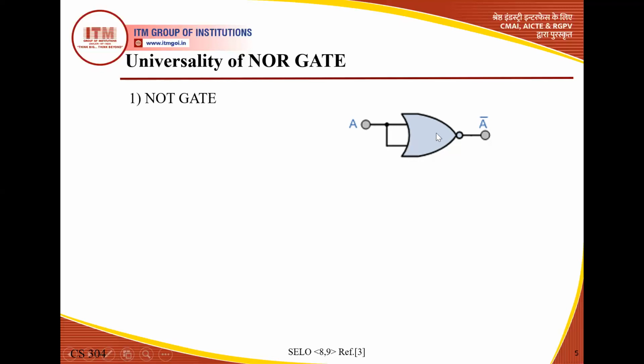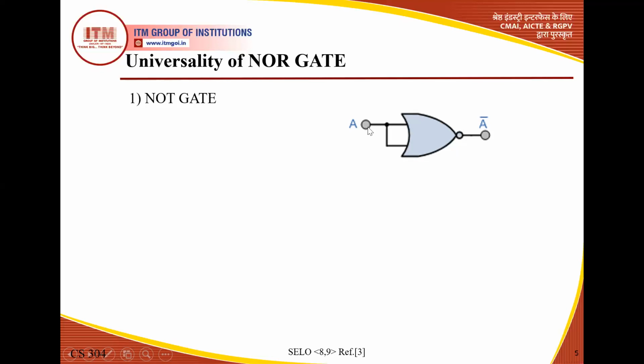Normally, what is the meaning of a NOR gate? It is a combination of OR and NOT. It means when the output of an OR gate is complemented, it behaves as a NOR gate. That's why it is overall an OR gate, but this bubble is used as a NOT gate.